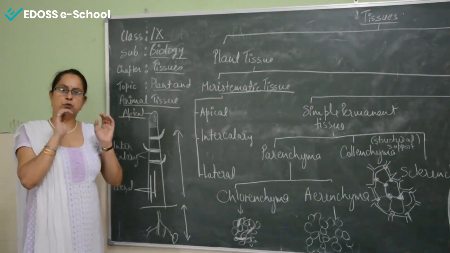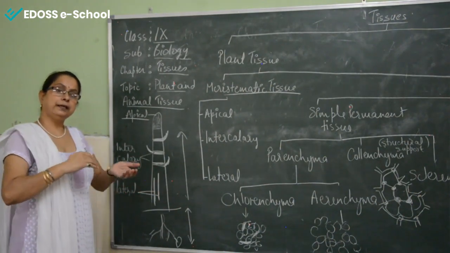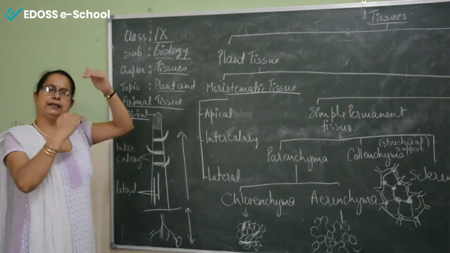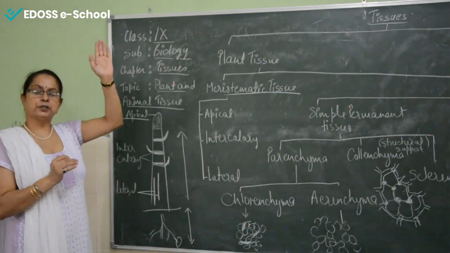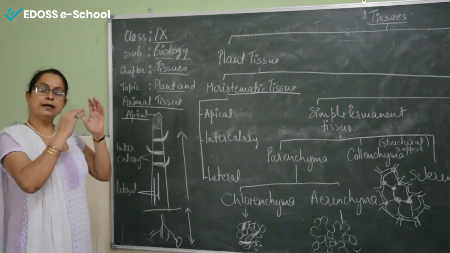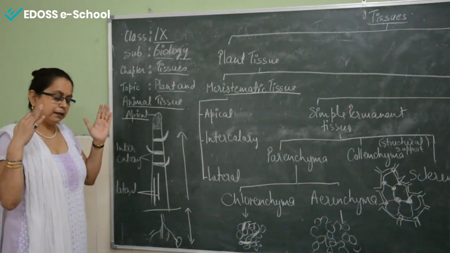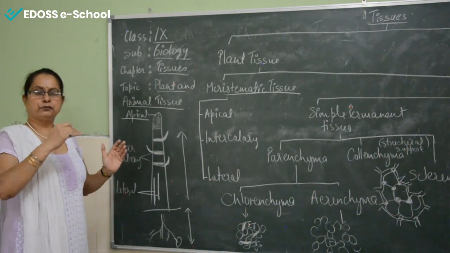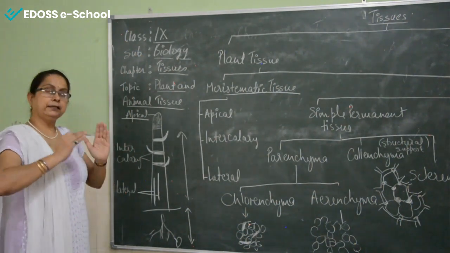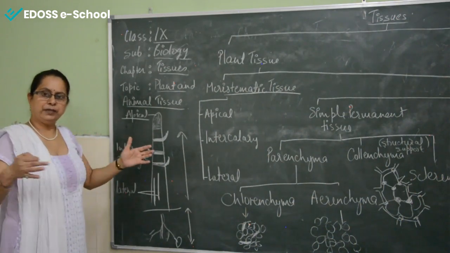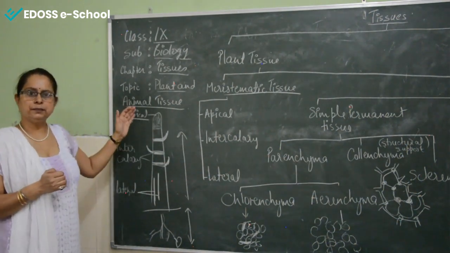First of all, when we sow a seed, a little plantlet will come out. Everybody knows, right? Then that little plantlet gradually increases in size. First of all, growth moves in the upward direction to attain the height of a plant. Once the plant attains the height, then the thickness or the width of the stem increases. First the increase in height shows the primary growth. The increase in girth, that is the diameter of the stem, is called the secondary growth. So first we will discuss the primary growth.